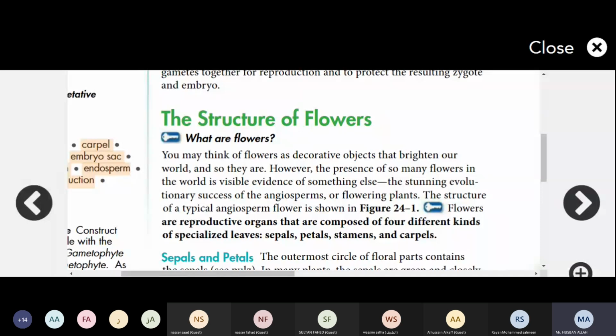Like, for example, humans and animals are reproducing; they are producing the new generation. In the same way, if plants are going to reproduce their new generation, they need a specific part in their body, which is the flower. With the help of the flower, they produce the new individual or new coming species.